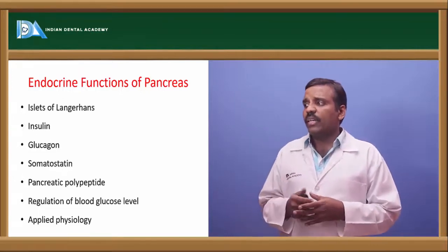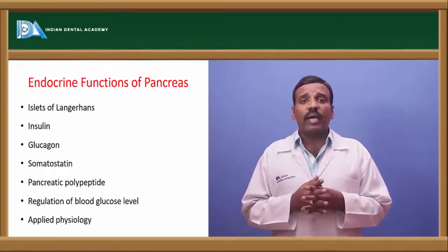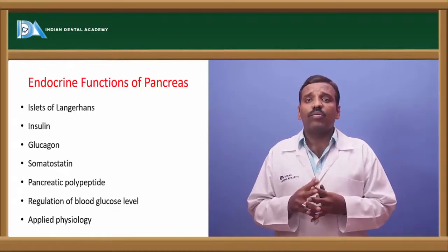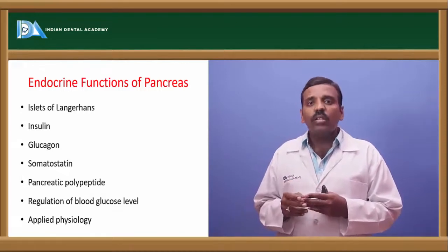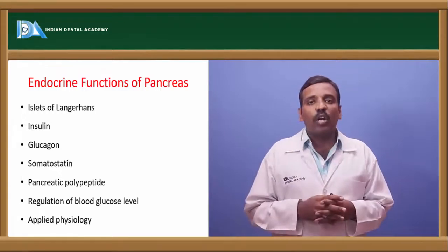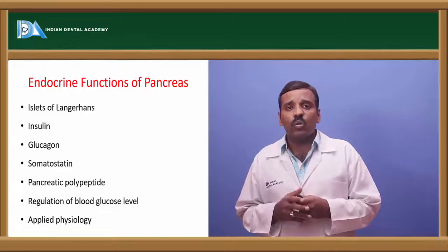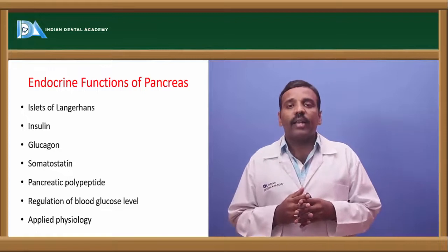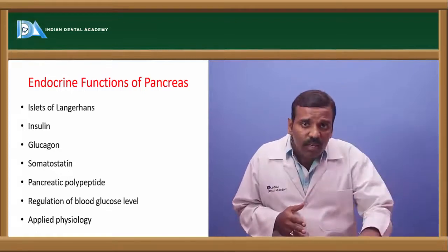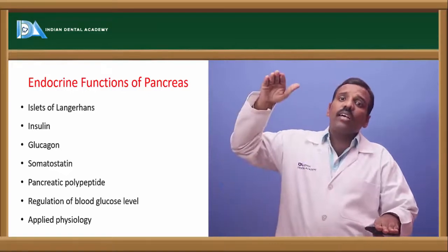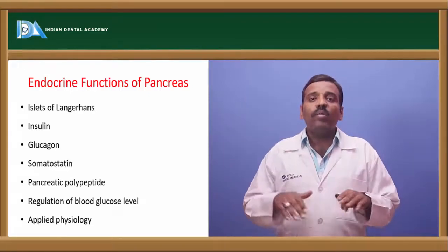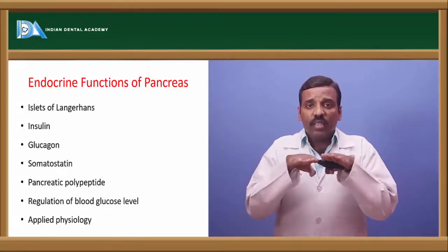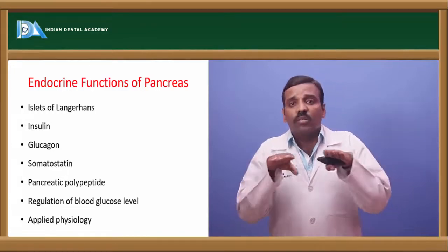Okay, and here this endocrine part of the pancreas is the islets of Langerhans. The islets of Langerhans of the pancreas secrete insulin, glucagon, somatostatin and pancreatic polypeptide. Okay, and if you see the glucose levels, these glucose levels are maintained by two hormones. One is insulin and another one is glucagon. Insulin suppresses the glucose levels and glucagon increases the glucose levels. So always there is an increase and decrease. These two are maintained, in the sense there is a balance that should be maintained in the glucose levels.